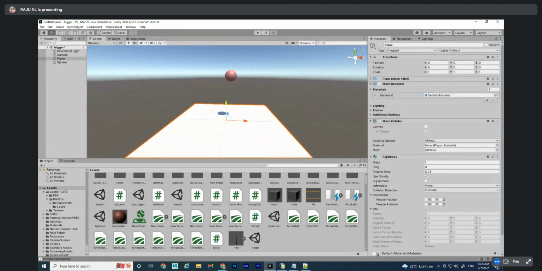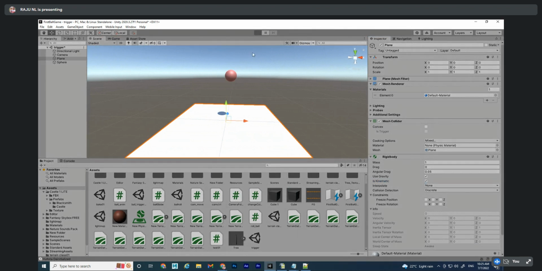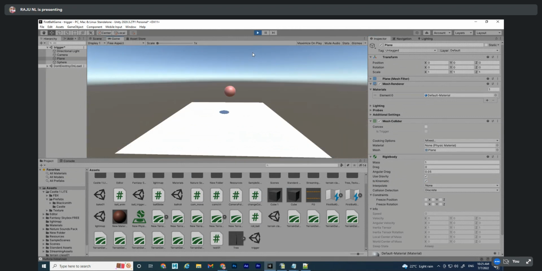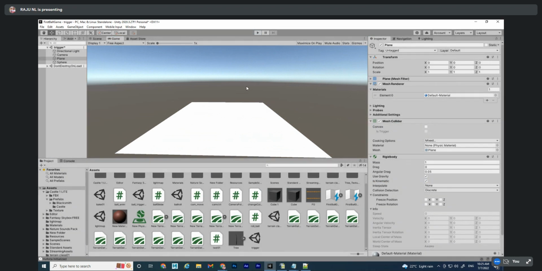Okay, it should be is kinematic. Okay, is kinematic, I'll switch it on. Now play and check. Is kinematic means it will become passive. Passive. Okay, it's not colliding.